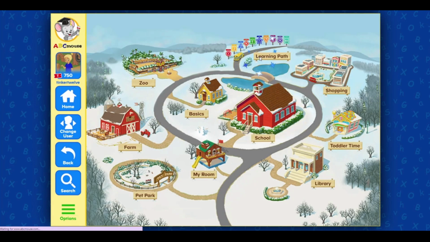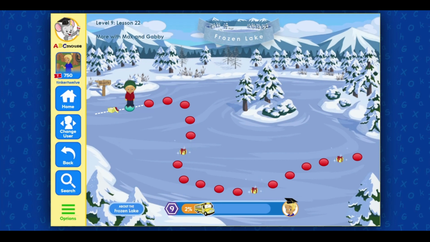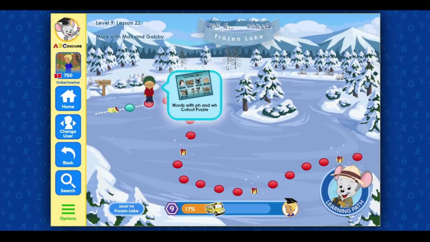The map. Go to the school. Great job! Click on the next activity.